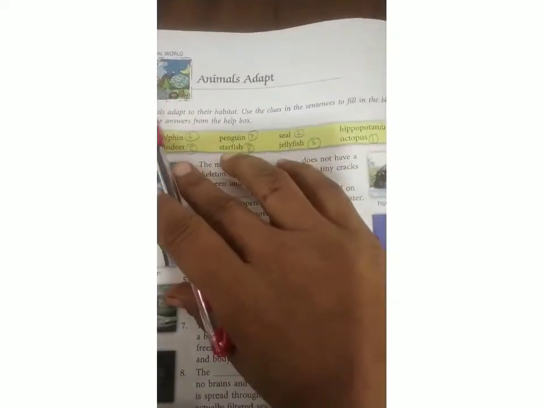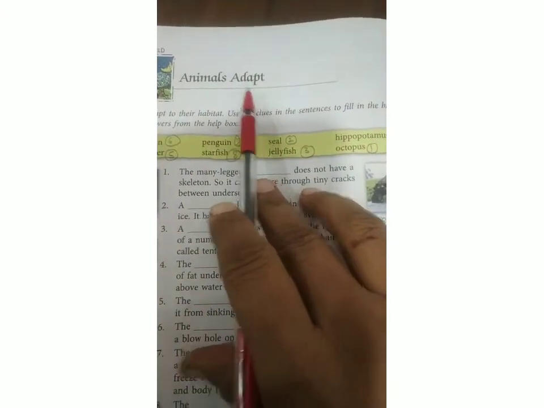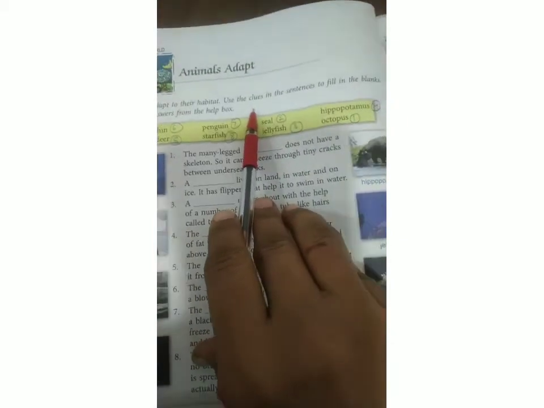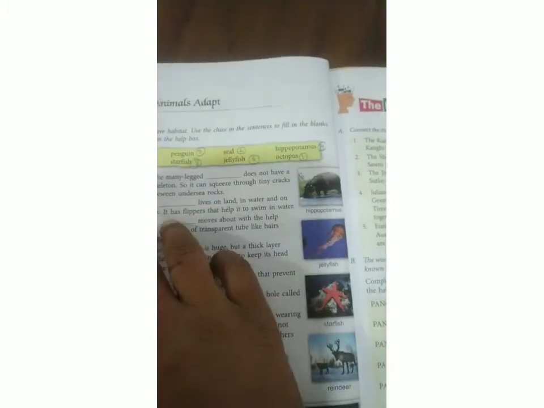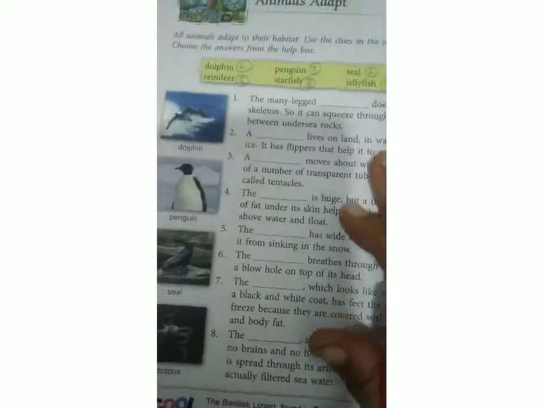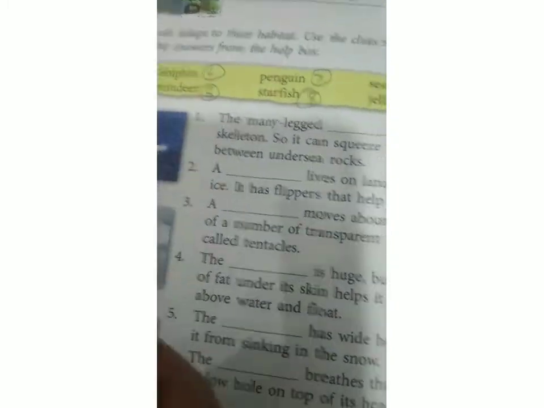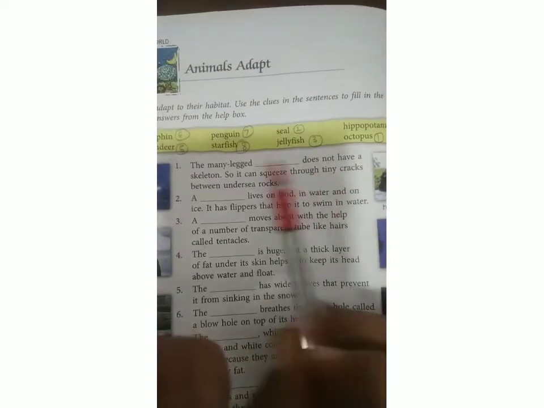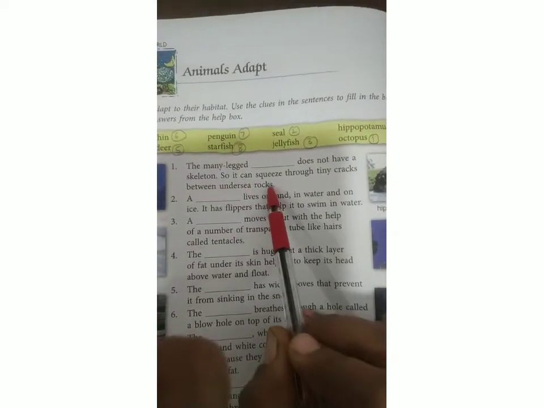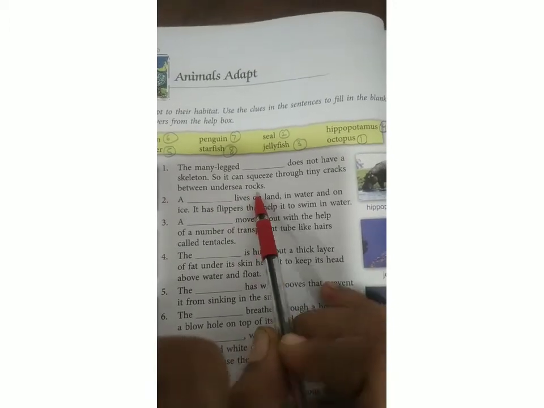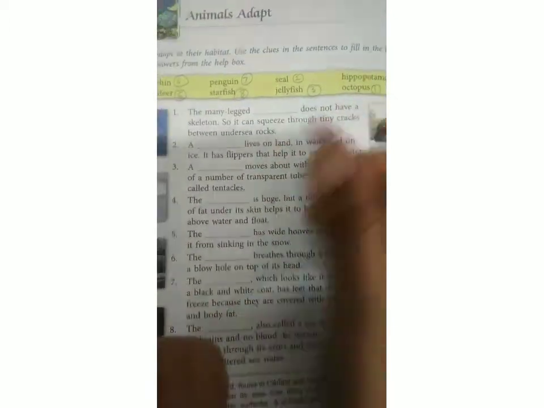Now we'll do lesson number 12, that is animals adapt. All animals adapt to their habitat. Use the clues in the sentences to fill in the blanks. Choose the answers from the help box. Here the help box is given to you. The first one. The many-legged dash does not have a skeleton, so it can squeeze through tiny cracks between undersea rocks. So answer number 1 is octopus. So here you can see the picture of the octopus.